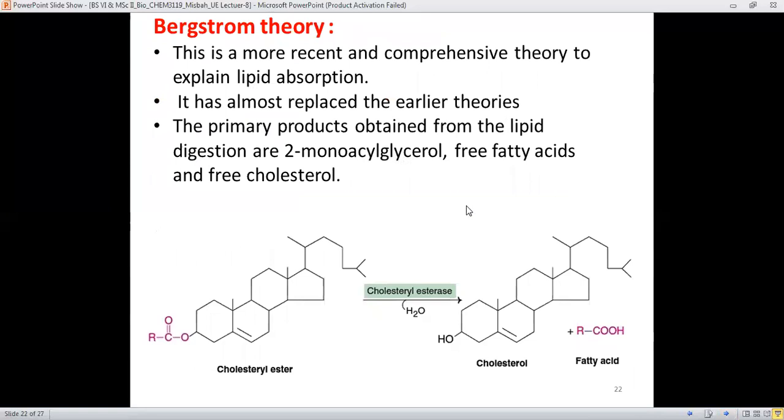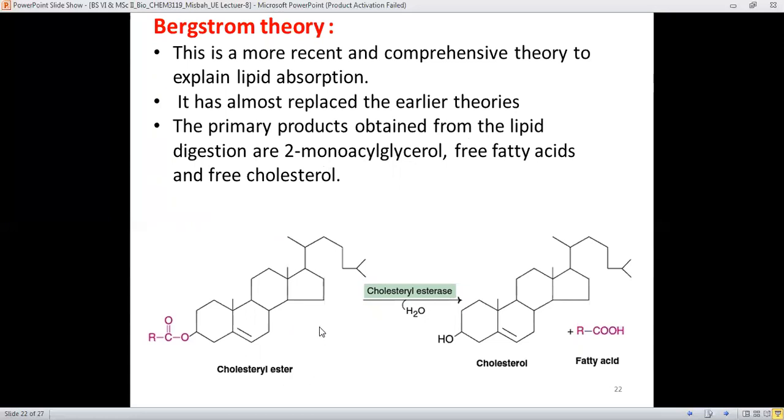What the Bergstrom theory is, it's in fact the more comprehensive one, and it said that there is almost not the complete lipolysis or the hydrolysis of the fatty acids. And therefore the primary products obtained from the lipid digestion are mainly the 2-monoacyl glycerol and free fatty acids and free cholesterol.